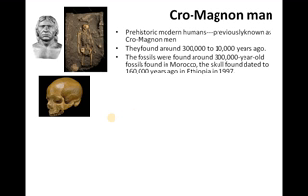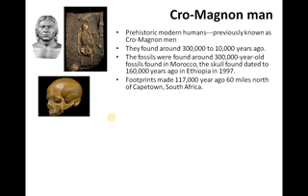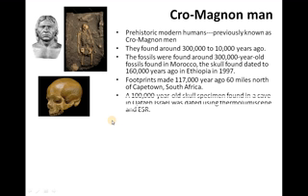The skull found dated nearly 160,000 years ago in Ethiopia, and it was excavated in 1997. The footprint was made 170,000 years ago, 60 miles north of Cape Town in South Africa. Another fossil was recovered from the South African area, near Cape Town. The other one is present in the Afar region of Ethiopia.